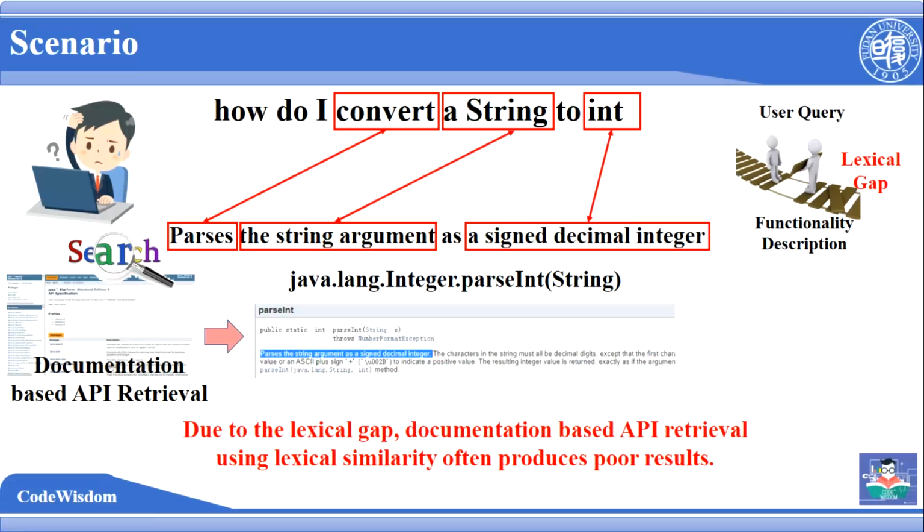As we can see, the user query does not match well with the functionality description because there are some gaps between them. For example, they are using different verbs or different tenses. Due to the lexical gap, document-based API retrieval approaches using lexical similarity often produce poor results.